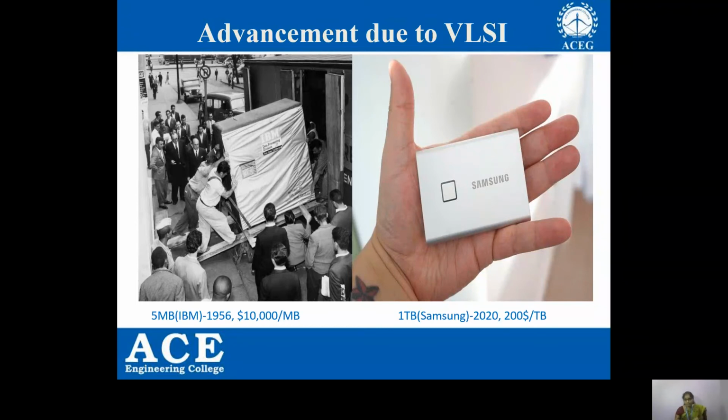But coming to year 2020, you can have 1 TB of memory within $200. So how is this drastic reduction in size and price of memory possible? This is an advancement of VLSI.